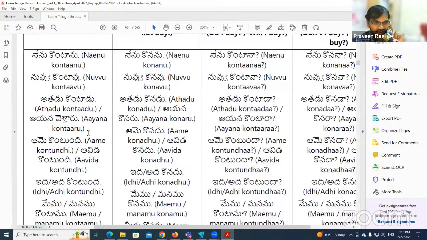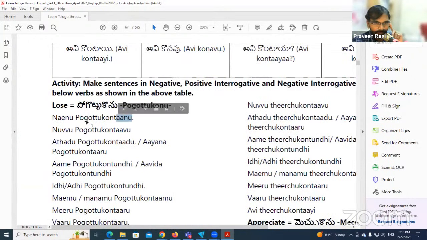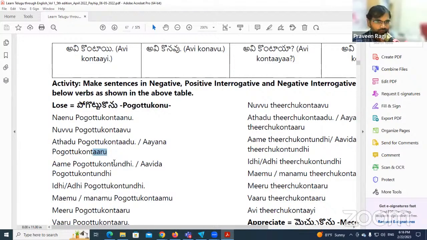For all these verbs, if you look here, it will be the same. Kontanu, pogottukuntanu. We are adding T also. Look here, nu is changing as tanu, untanu, like that. It is like mathematics formulas. So when you are practicing, see what changes are happening in the table.